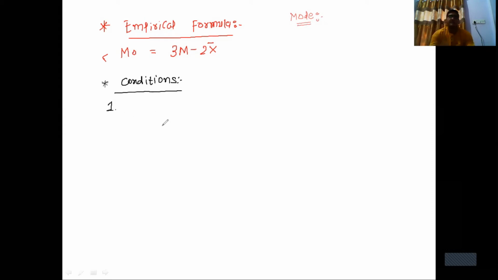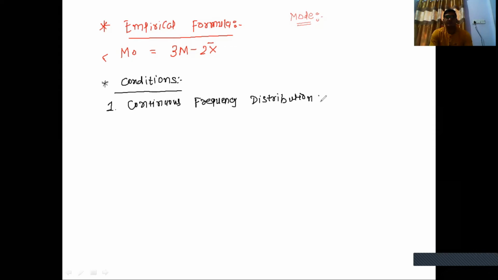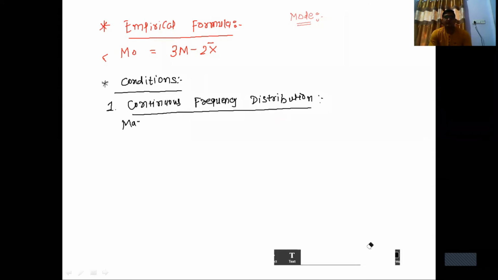Condition number 1: in a continuous frequency distribution, the highest frequency is repeated again.